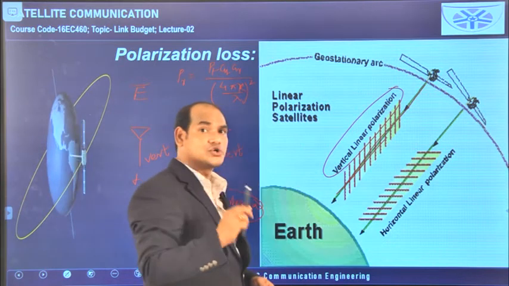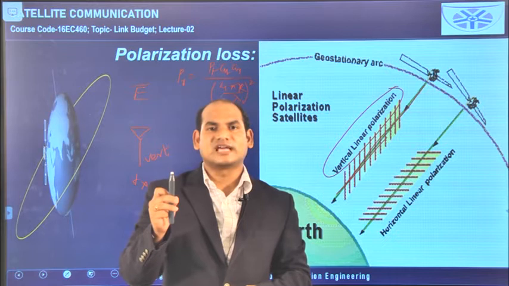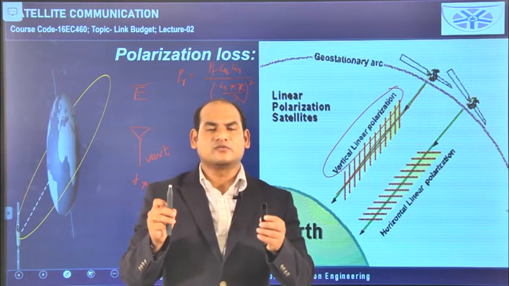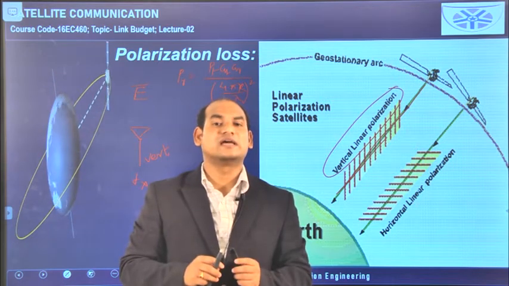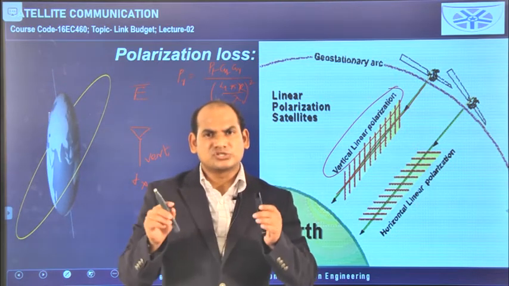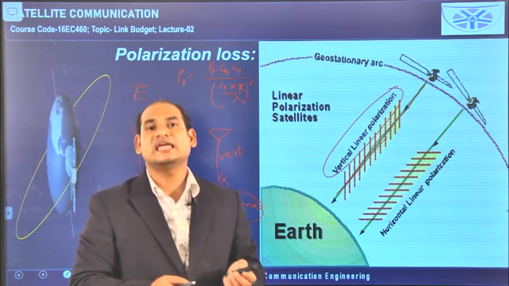I have already shown this. If the transmitting antenna is vertically polarized, the receiving antenna must be vertically polarized only. Then only the maximum amount of signal can be received by the receiving antenna. If these two are mismatched, then the power received by the receiving antenna will also be less.